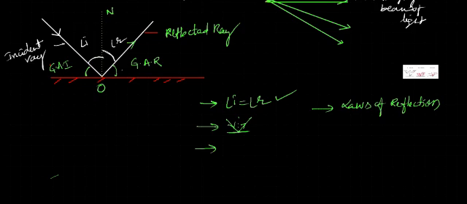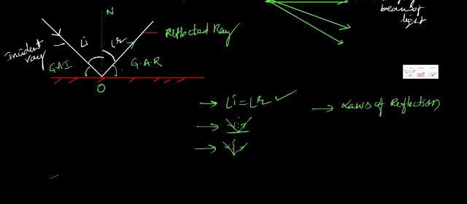The third one, this is the incident ray and this is the reflected ray. Incident and reflected ray are on either side of this normal. This is the third law of reflection. So incident ray and reflected ray are on either side. One is on the left side, one is on the right side. So like this we can understand the laws of reflection.